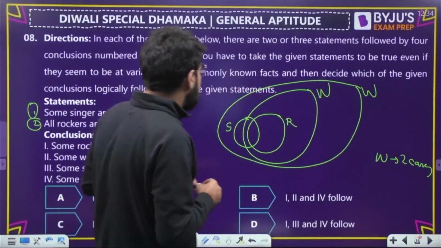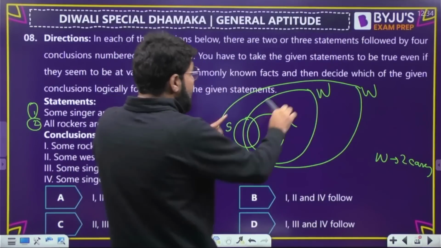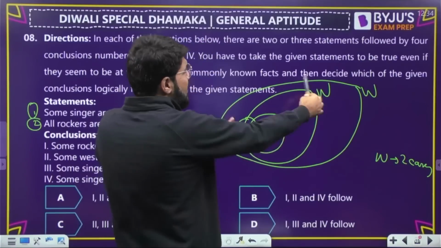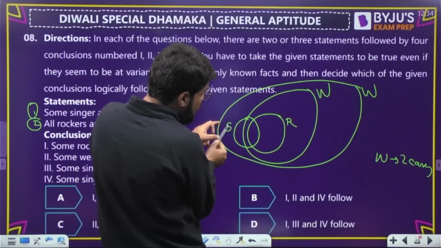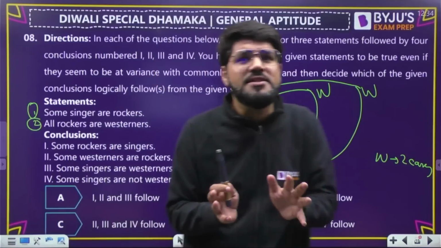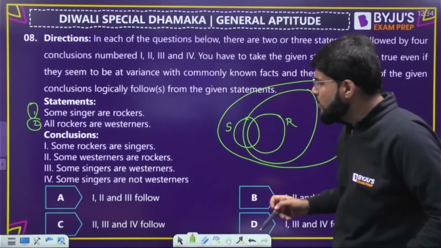Okay, so I need to ensure that Westerners is bigger than rockers, but whether it is bigger enough to include all these singers, maybe, may not be. Now let's look into the conclusions.